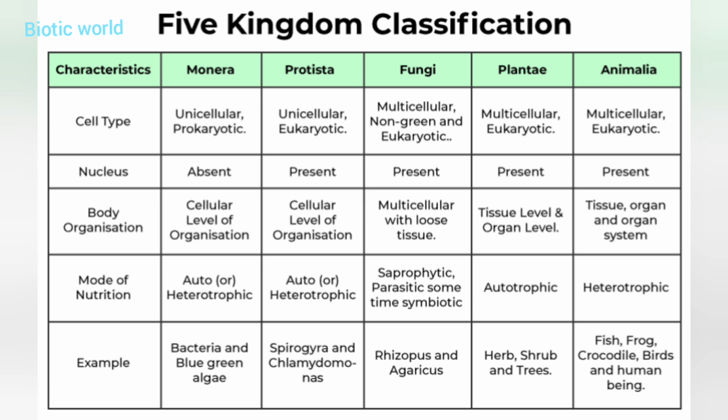Our next kingdom is fungi. Kingdom fungi are multicellular eukaryotic heterotrophic creatures. Fungi are non-photosynthetic creatures having chitin cell walls. Some examples of fungi are mushrooms, molds, and yeast. Characteristics of kingdom fungi: fungi are generally multicellular organisms, with some unicellular organisms like yeast. The cells of the organism contain a nuclear membrane. Fungi are heterotrophs that can be parasitic and saprophytes.